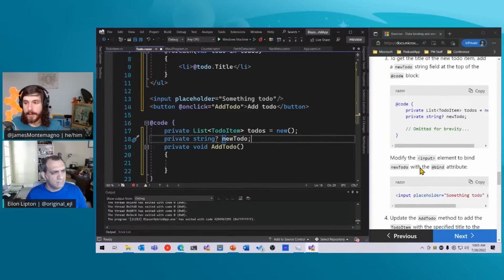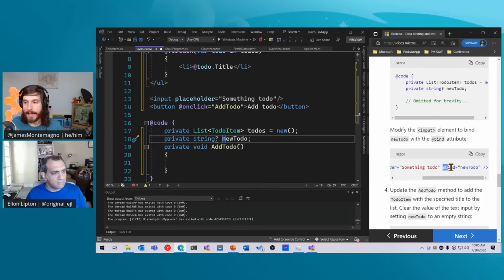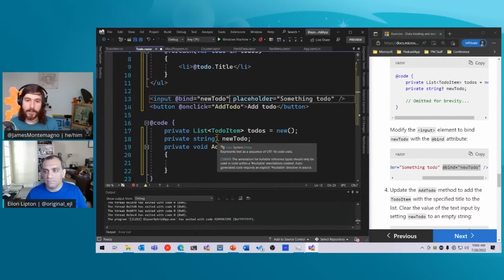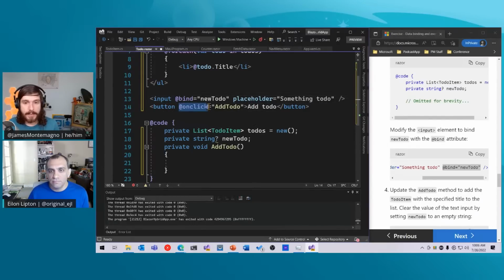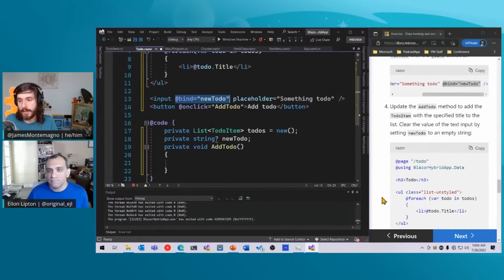There we go. And now I can use this @bind syntax. So we're binding the input to the newToDo over here. This is just the Razor binding syntax in Blazor that's enabling us to access the on click event and call this method. And then we're binding the value of the input to this newToDo. So when we update this, it's going to update this. There are no property changes, there's no other thing like this. It just handles it automatically for us. That's the beauty of Blazor and this whole setup basically.